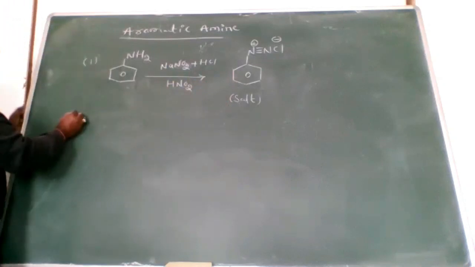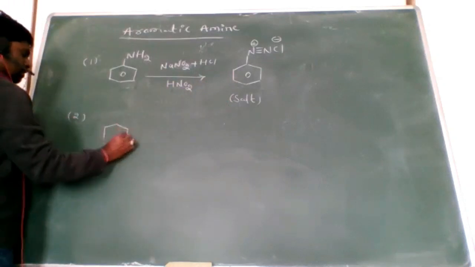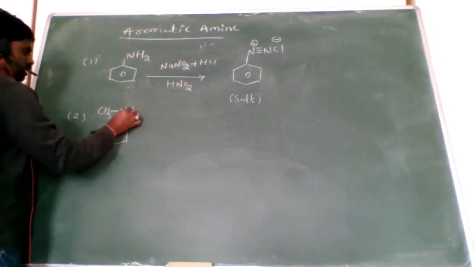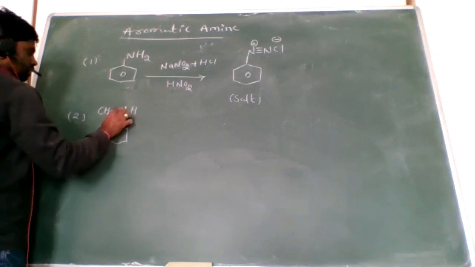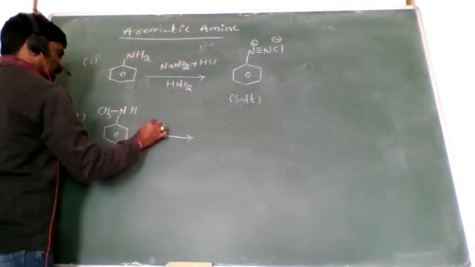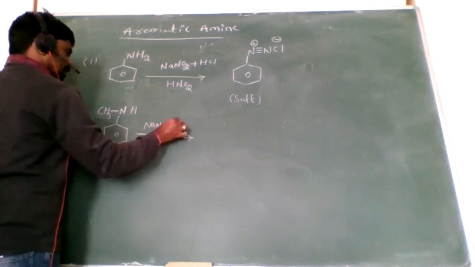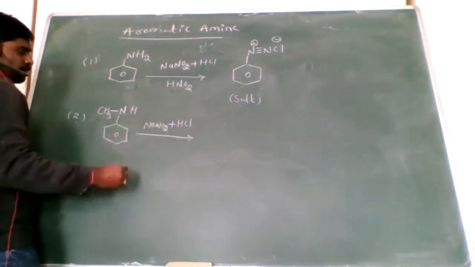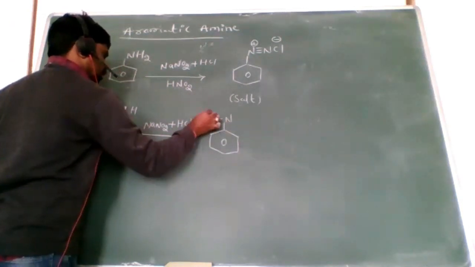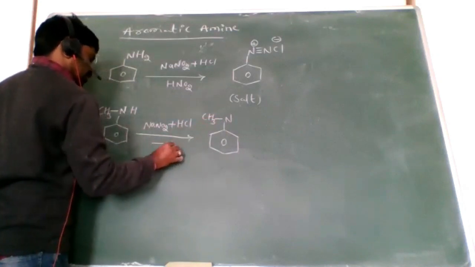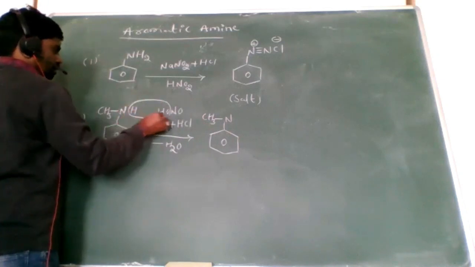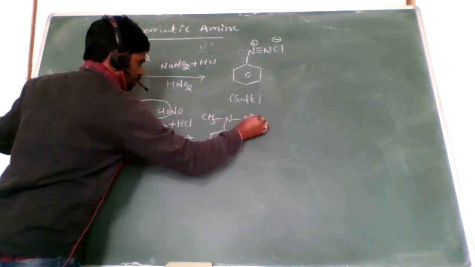Next, secondary amines. Look here: N, CH3, and here is an H. When it reacts with NaNO2 plus HCl, we get nitrous acid. From that, with loss of a water molecule, NO remains.